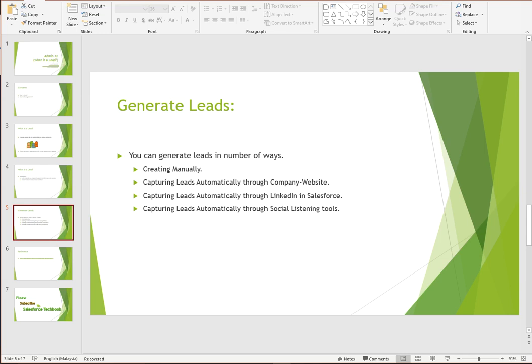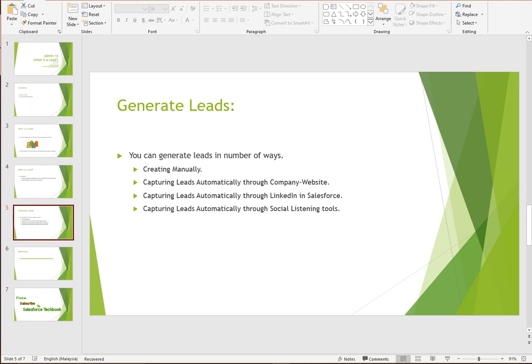And there is another thing, social listening tools. It is nothing but Social Studio from our Marketing Cloud. From Marketing Cloud Social Studio you can integrate Facebook, Twitter, Instagram, and by integrating them you can capture leads from Social Studio and automatically store the data into your lead object in Salesforce. So these are the number of ways you can generate your leads into your Salesforce lead object.